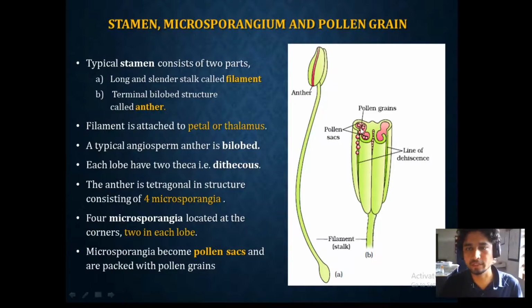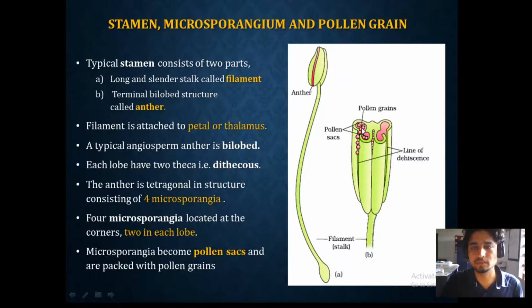And you know what is dithecous? It has a kind of compartment here, and these two compartments are there in a single lobe of the stamen. So it is dithecous. So this dithecous, in that bilobed structure, will form a tetragonal structure. Tetragonal means having four sides, one side and another side, and then this here and this here. So they are forming the four sides, the tetragonal structure. The anther is tetragonal in structure consisting of 4 microsporangia.